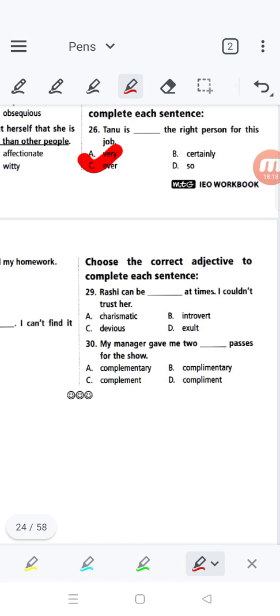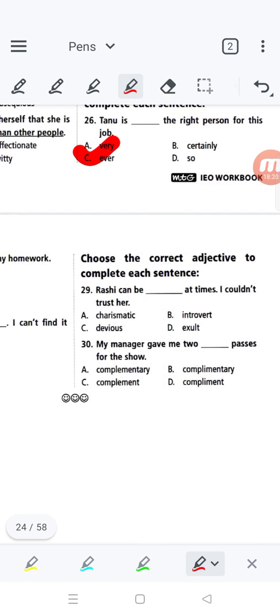In today's class we will take the next one, and that would be our final one. What is given? My manager gave me two dash passes for the show. Complimentary passes. Compliment or complement passes. Two complement passes, that would be option C. C-O-M-P-L-E-M-E-N-T.